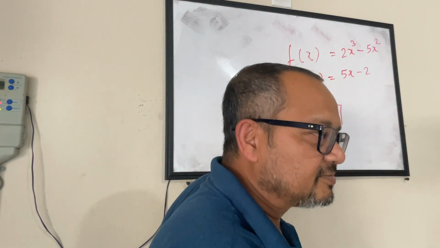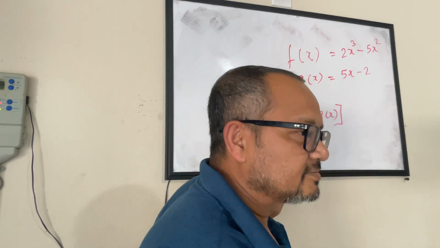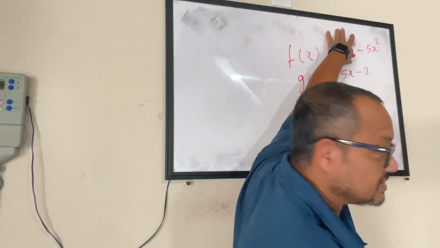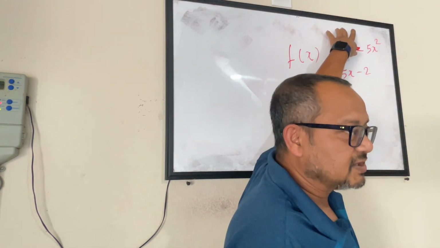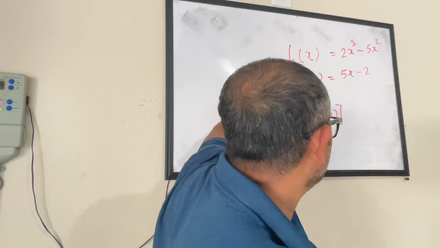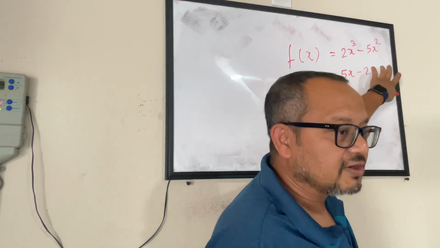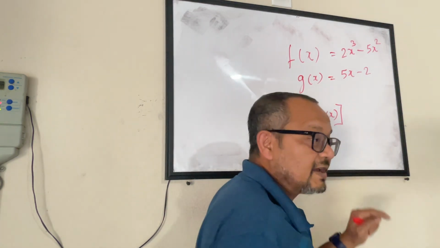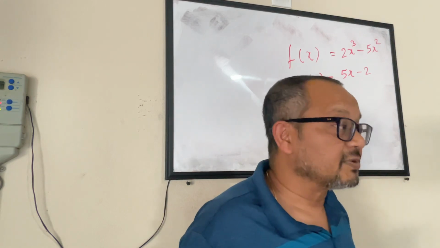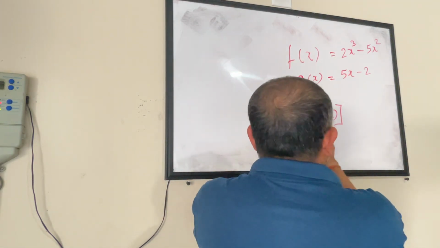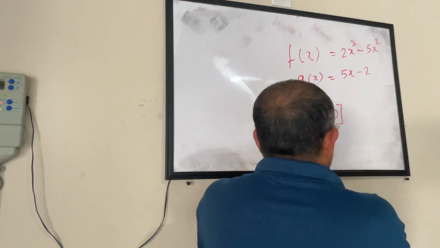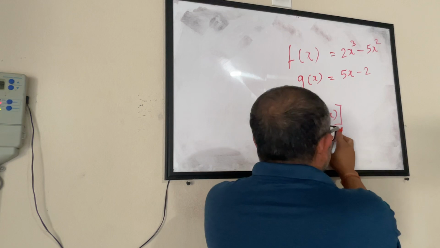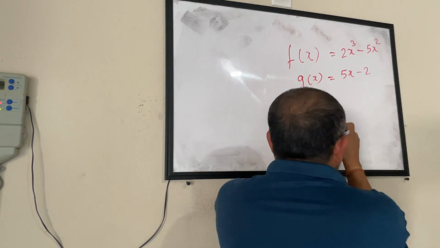What does it become? I have a function of x with this representation. I have a function g with this value. If I say f of g of x, this is a classic example of a composite function. This is a function of a function. This is my function, and inside that, it's not a function of x, it's a function of another function.